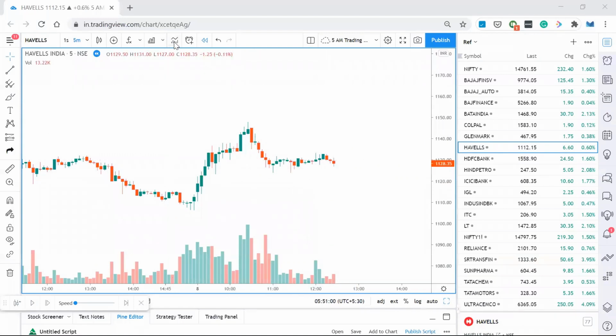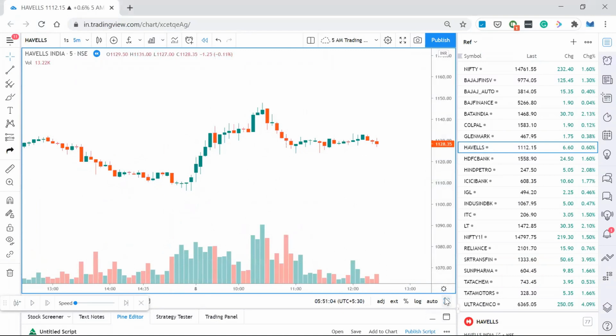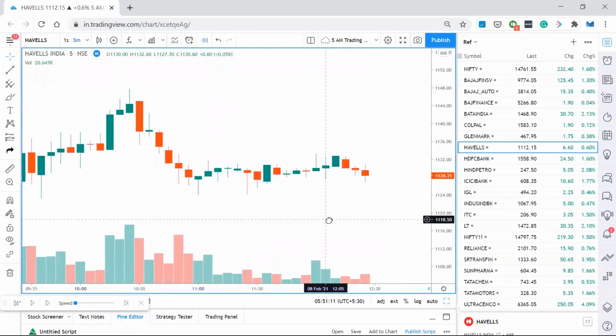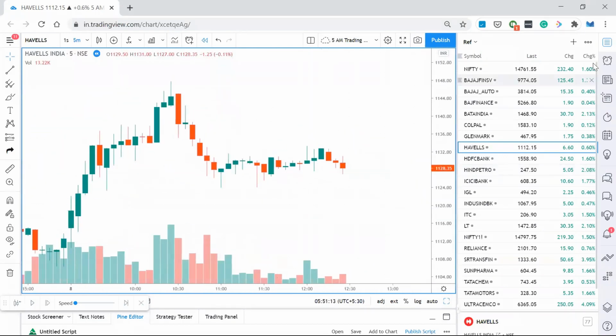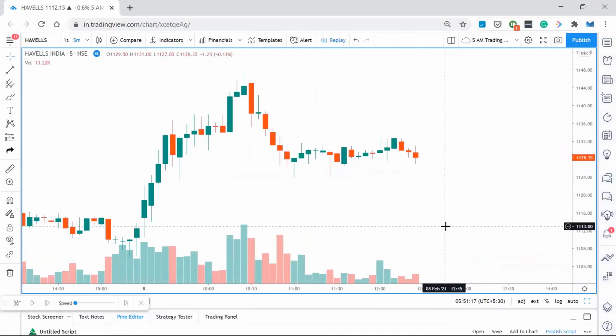So you're able to see the chart, right? This is the Havells India chart in 5 minutes time frame. Let's play back some candlesticks. This is how the chart is looking. Let's see how the chart pattern formation is.